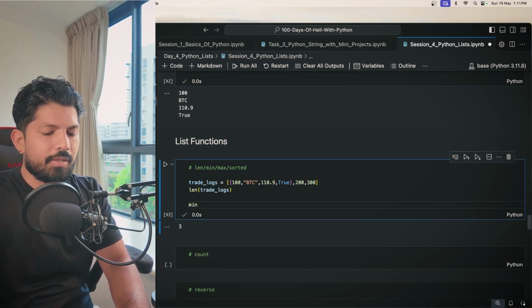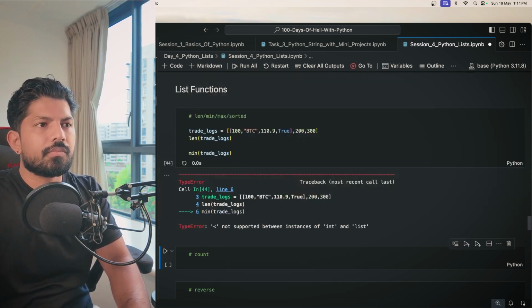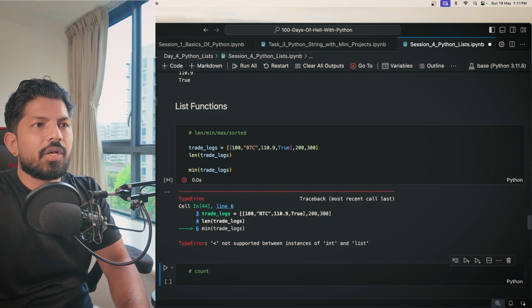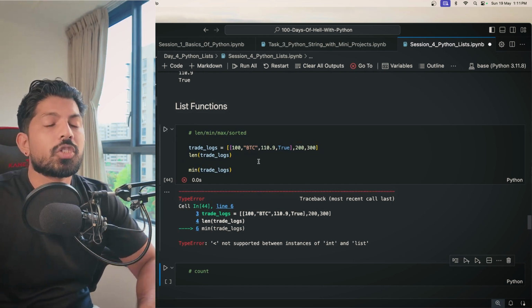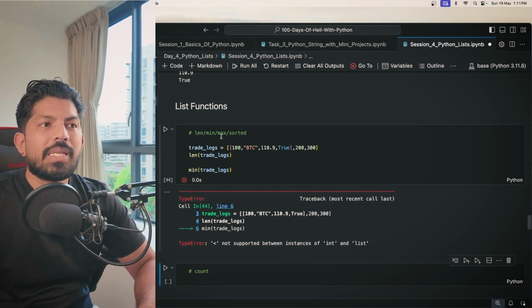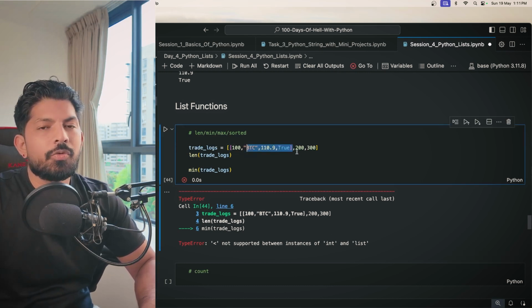Similarly for the minimum, when you apply the minimum function here, it says not supported between instances of... okay, so yeah, it's also a good idea, because here we know that minimum and max work only on a homogeneous list. So here we know that this is a list and these are mixed types, so it will not work here.